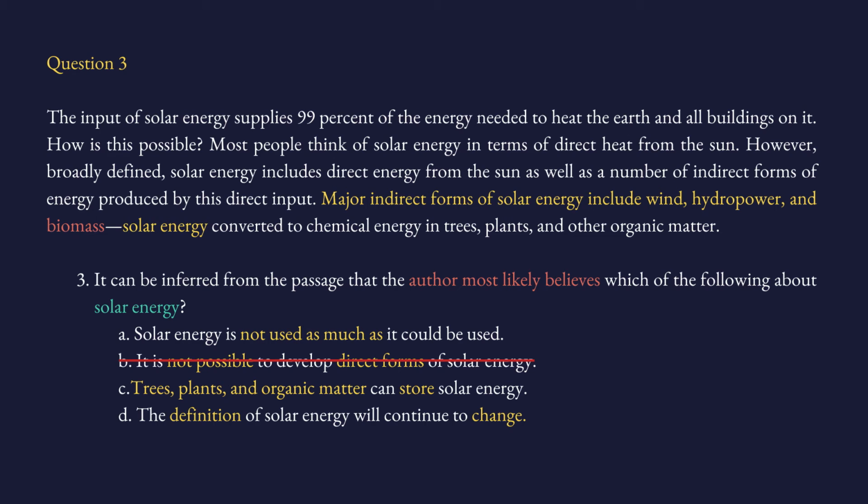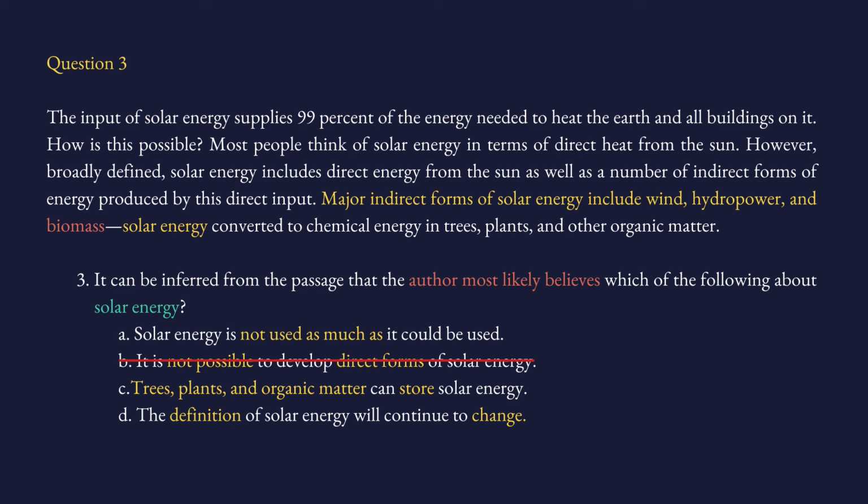So what do we mean by biomass and its relation to energy? We mean solar energy converted to chemical energy. So there is solar energy that comes to some organic matters like trees and plants. And there, it stays there, and then it is converted to chemical energy. And here's a question, and this is based on C. C says trees, plants, and organic matters can store solar energy.